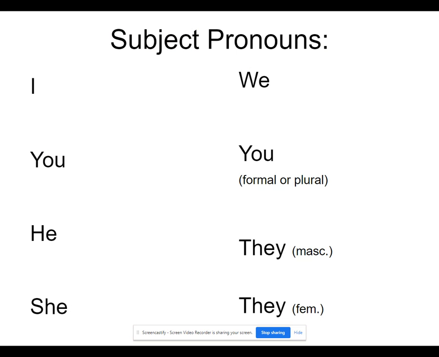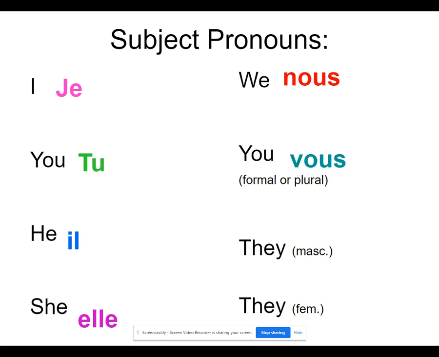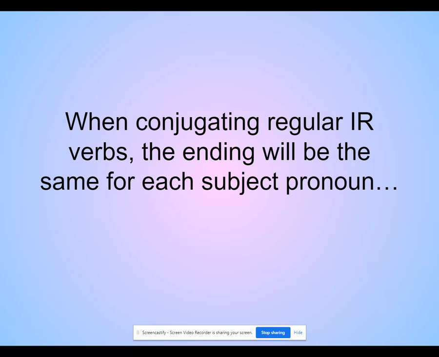All right. A little bit of review, okay, which doesn't hurt. Our subject pronouns. I is je, or j' if our verb starts with a vowel or an H. You singular, tu. He, il. She, elle. We, nous. You as in you guys, or yous as we've used in some of our songs, vous. They masculine, ils, and they feminine, elles. Again, we don't pronounce those S's, but they're there. All right, so here we go.